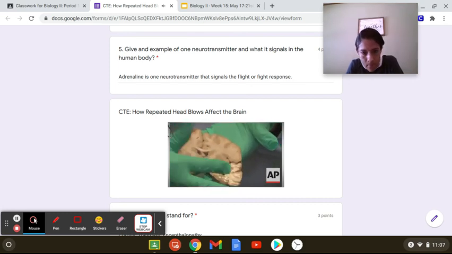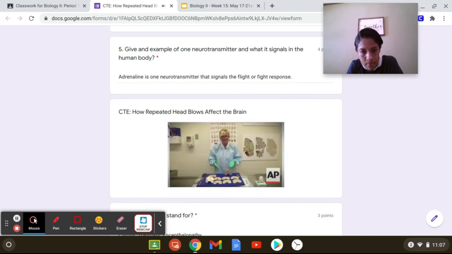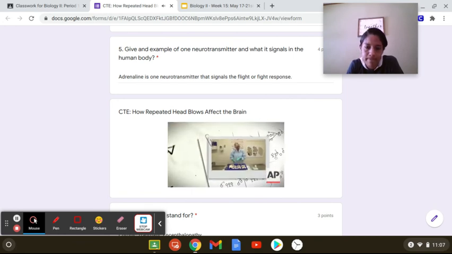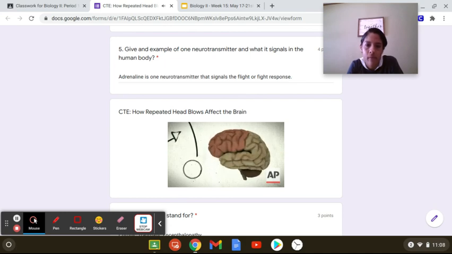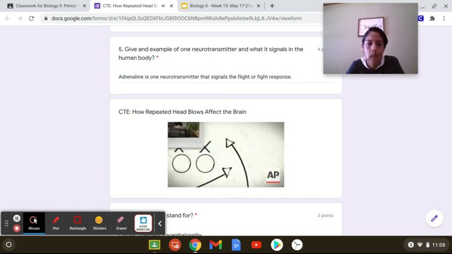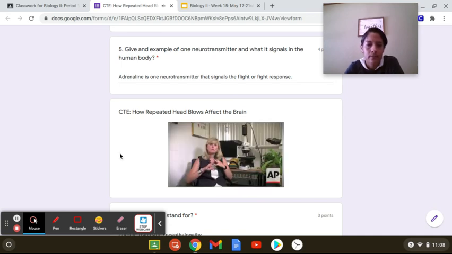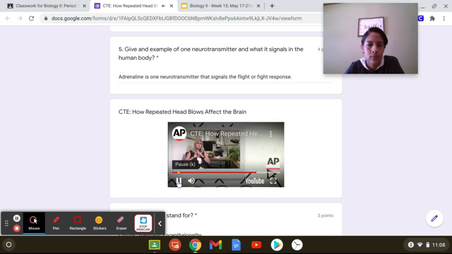And we can see that there's been shrinkage there as well. To see this in such a young individual is quite startling. We see a lot of CTE lesions on the top and the lateral sides of the frontal lobes, which is about 2/3 of the forward part of the brain. That's what leads to the symptoms and signs of CTE. Loss of memory, some behavioral and personality change, and often mood changes like depression.